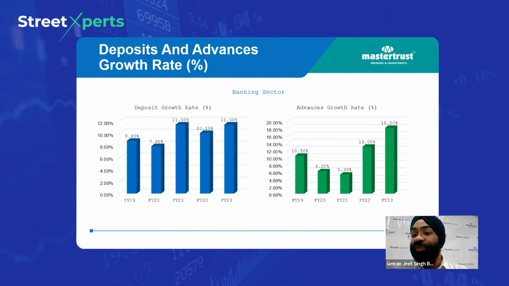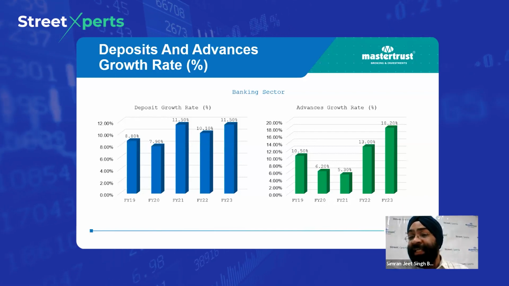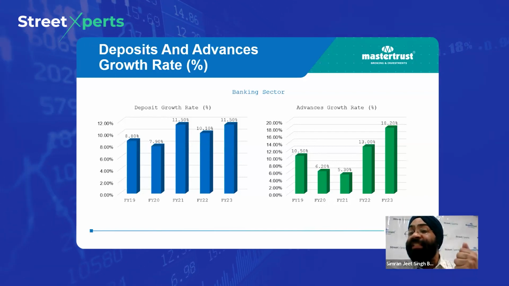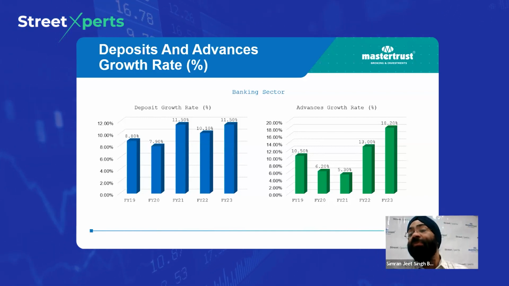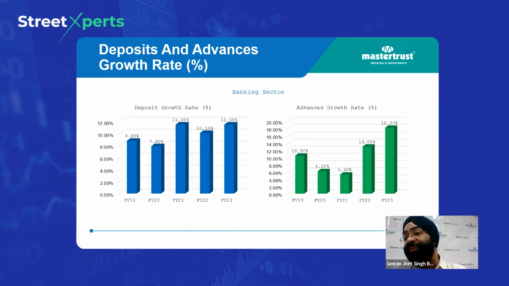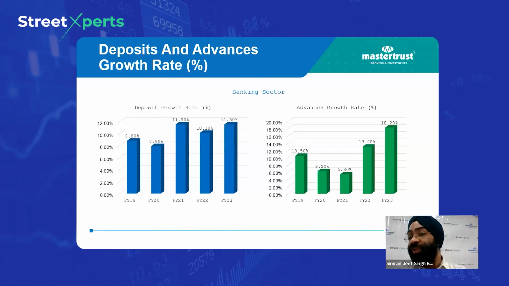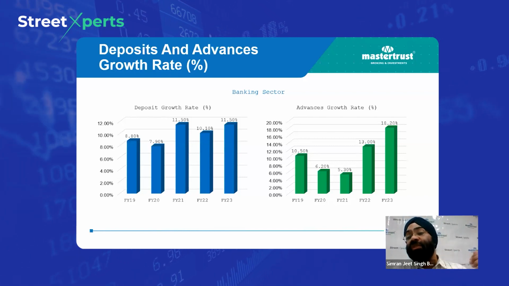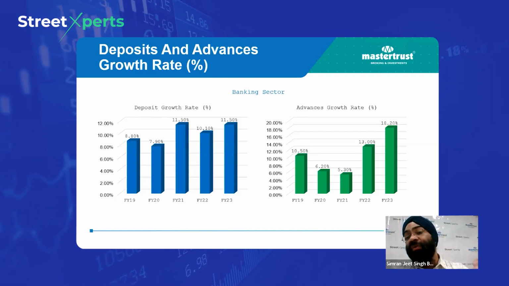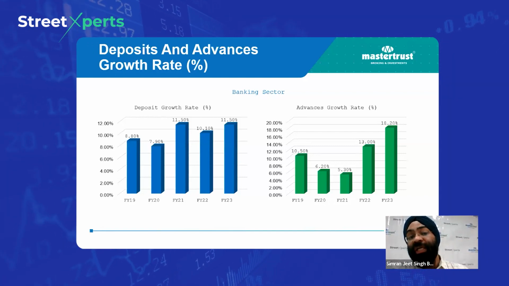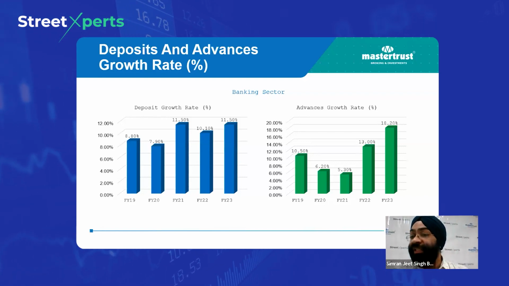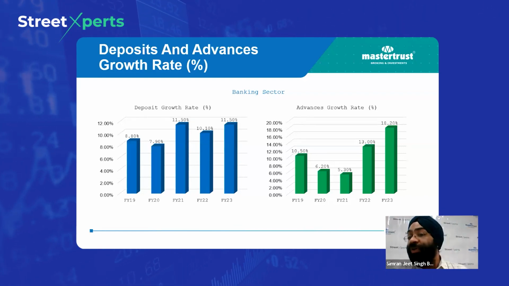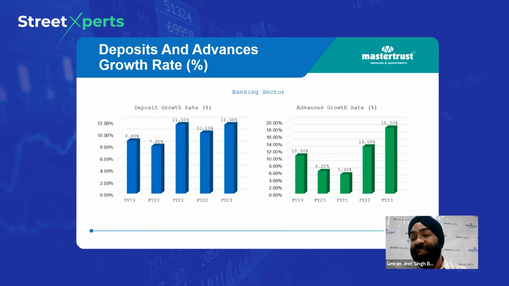So in the last 2 years, we can clearly say that there's a demand for credit from various business houses, from various corporates, from various industries, and from individuals as well, which bodes well for the banking sector as a whole. And our deposit growth has continued to remain on a very steady trend of close to 11.5% over the past 3 years.